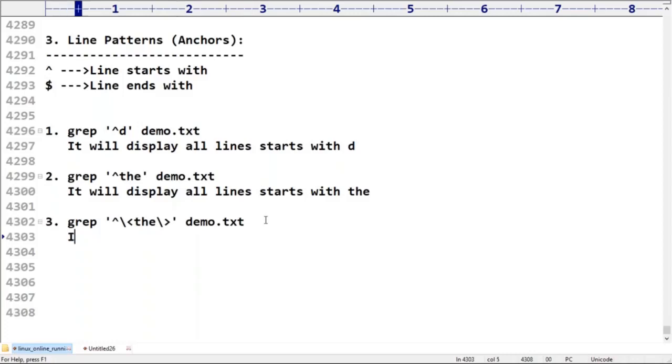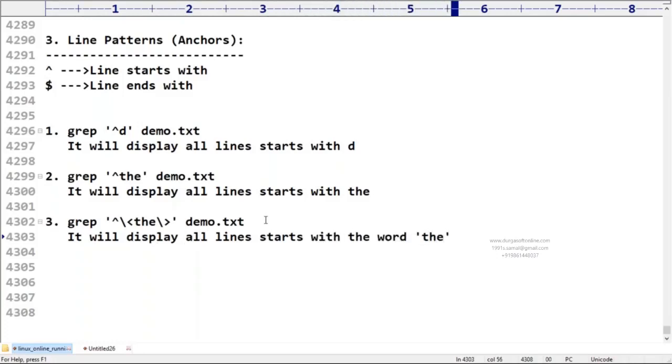Here it will display all lines that start with the word the. Remember, it is compulsory that the should be an independent word.